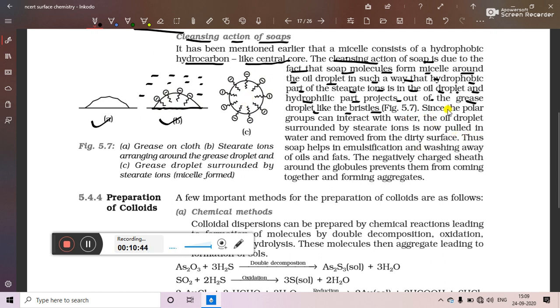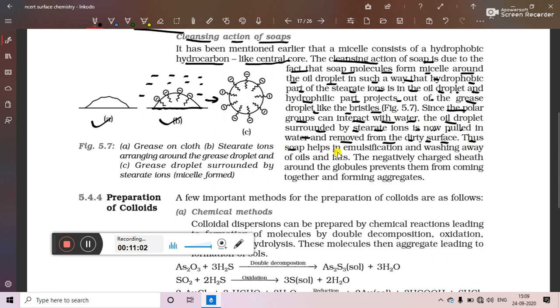So since the polar groups can interact with water, the oil droplet surrounded by stearate ions is now pulled into water and removed from the dirt surface. So it is pulled away from the surface of the cloth.